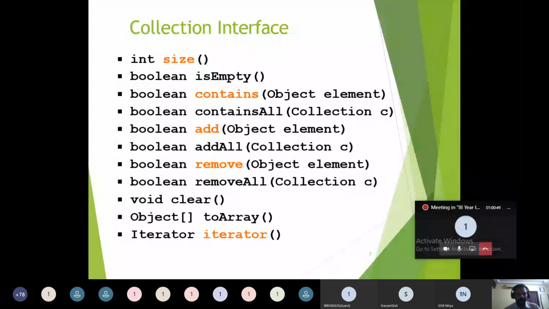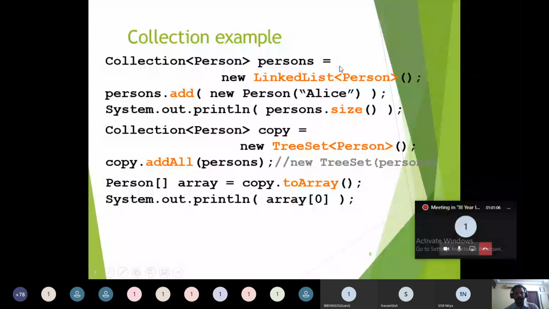See the way we create the objects from the collection. Here, Collection persons equals new LinkedList. I am creating a LinkedList object, and this LinkedList object is stored into a Collection reference.